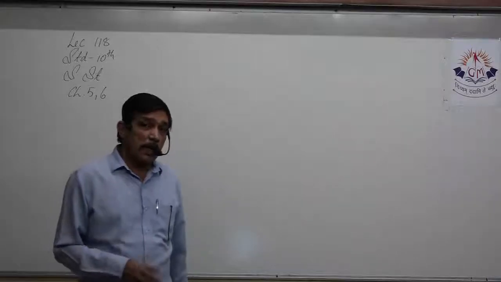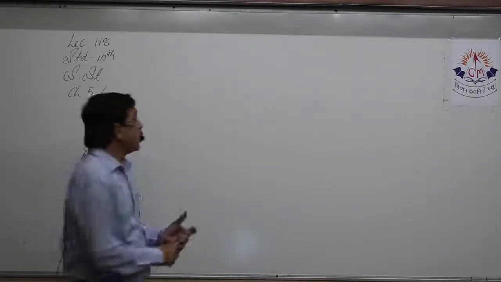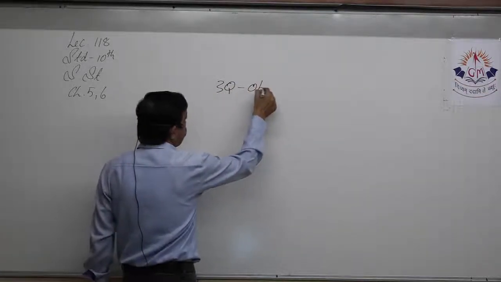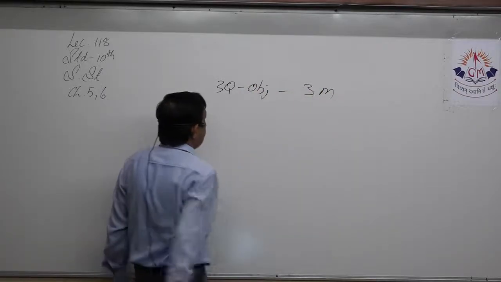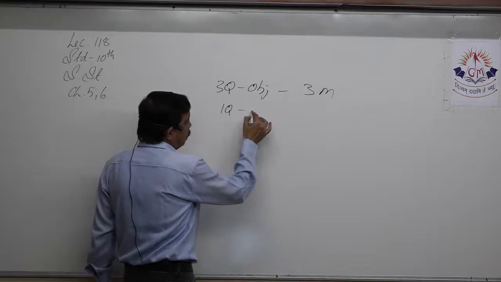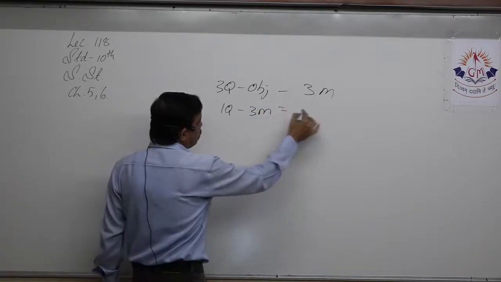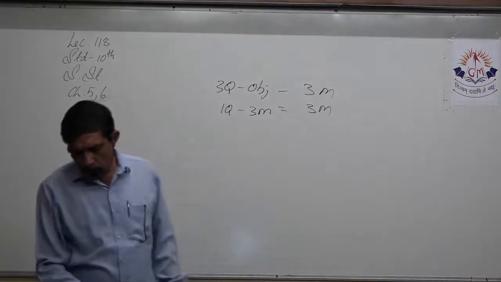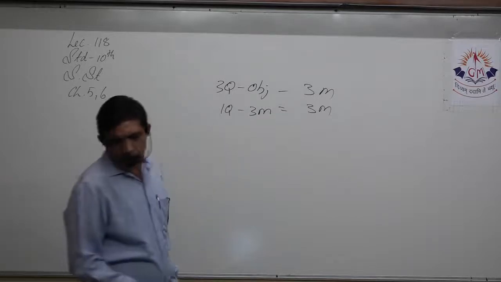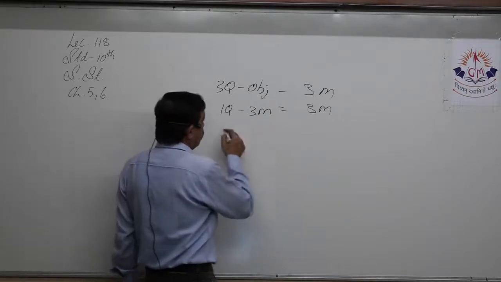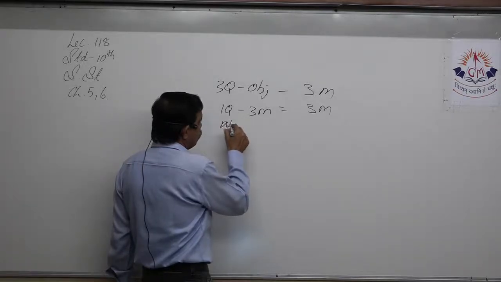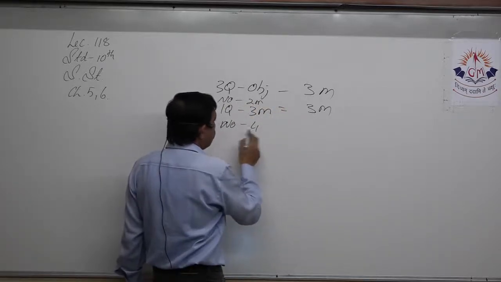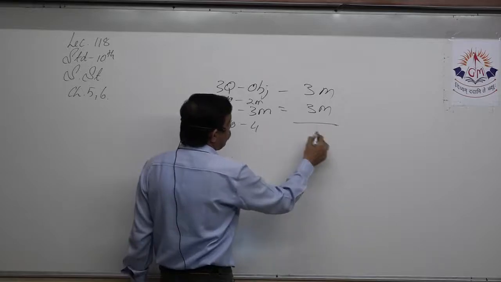Now we'll start with chapter number 6. Chapter number 6 has marks weightage. That is, it has 3 questions in objectives. That means 3 marks. It has 1 question in 3 marks. There is no 4-mark question and no question of 2 marks. So nil over here. So it has a weightage of 6 marks.